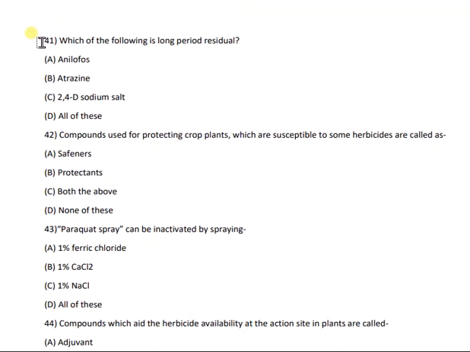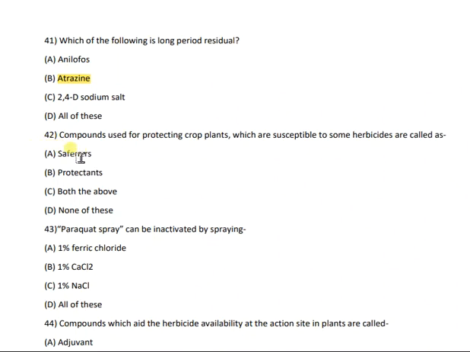Which of the following is long period residual? And the options are Anilophos, atrazine, 2,4-D sodium salt, or all of these. And the correct answer is B, that is atrazine.